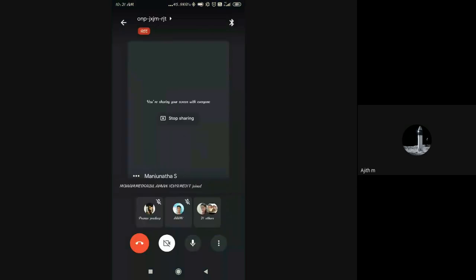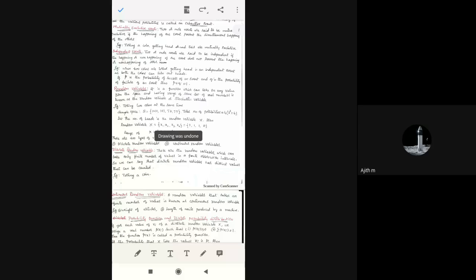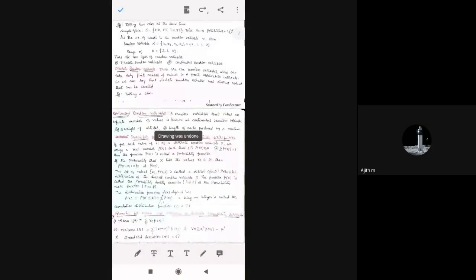Different values that can be counted. For example, talking of a coin. See, these are all the basic things. If you understand this one, then however the question is asked, you will be able to answer it.